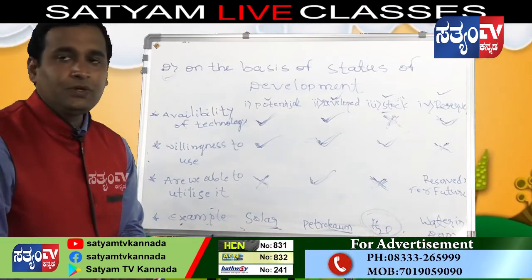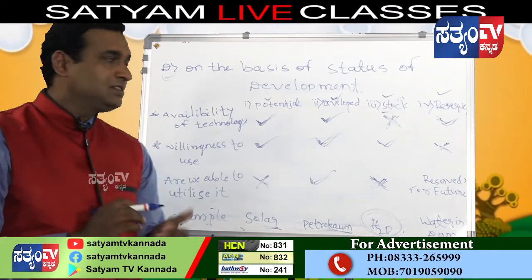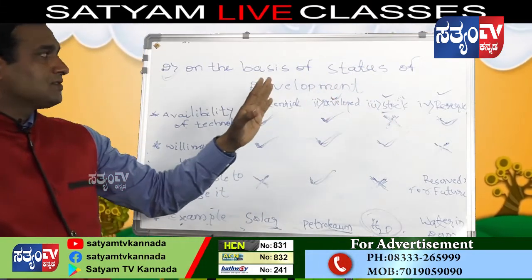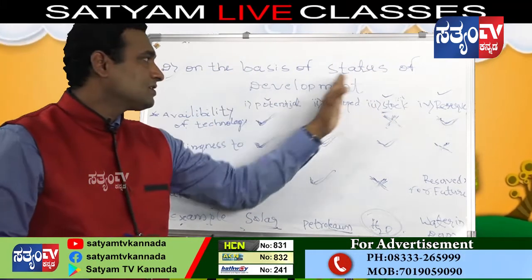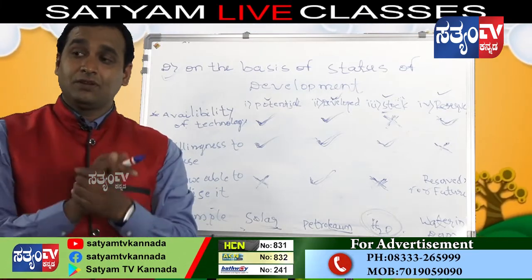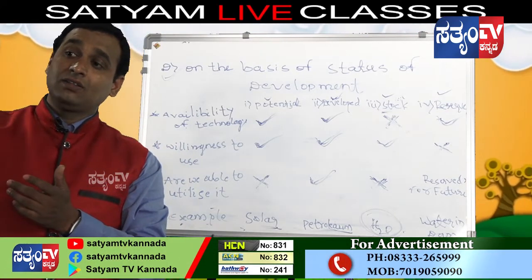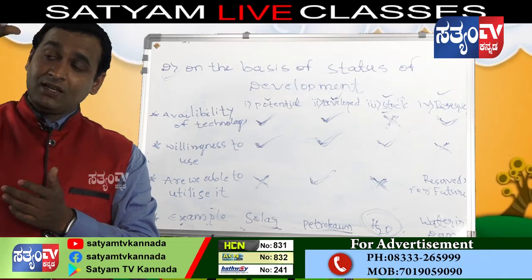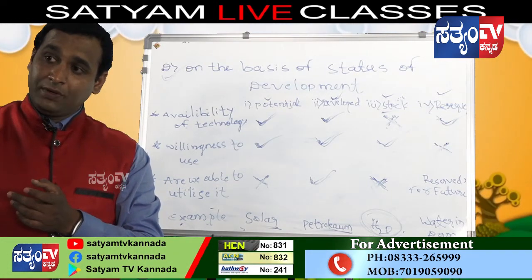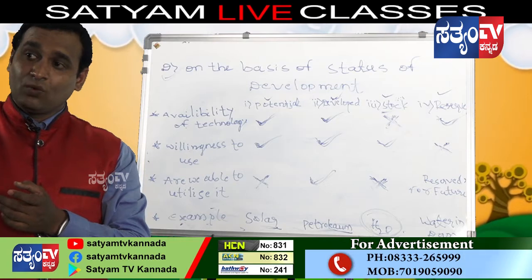I hope you clearly understood these four categories of resources on the basis of status of development. Again I will recall the classification of resources. On the basis of origin: biotic and abiotic resources. Biotic are plants and animals; abiotic are non-living things, water and air.